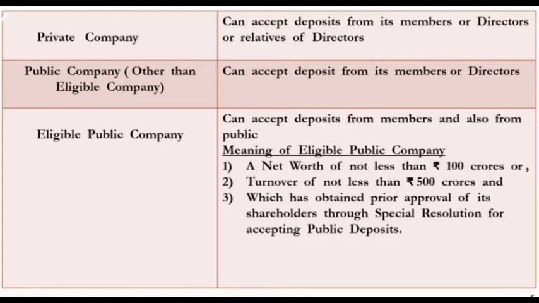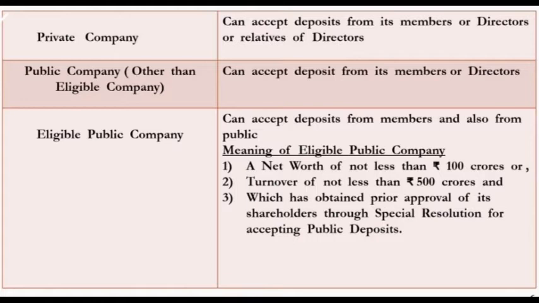Okay, so these are the ways of collecting the deposit from the members or the public, which company can collect the deposit from members, and which company has the right to collect the deposit from the members as well as the public. And the government company can collect deposit from the public only, the general public only. They can't collect the deposit from the members.